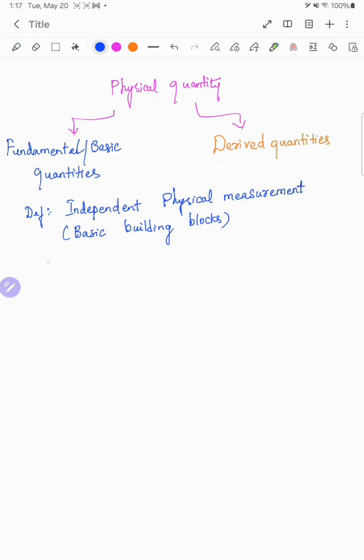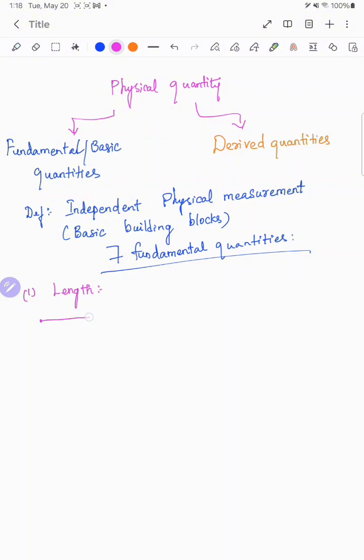Okay, there are totally 7 fundamental quantities. We will see them one by one with their units. The first one, the very base, is length. How will we measure length? It's the distance between 2 points, measured in centimeters or meters. So it is the measure of the distance between 2 points.